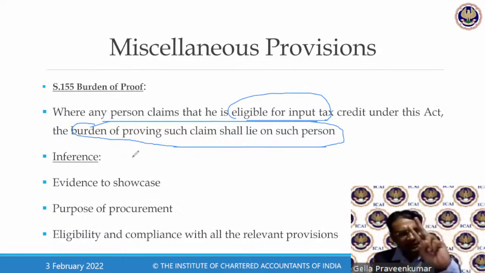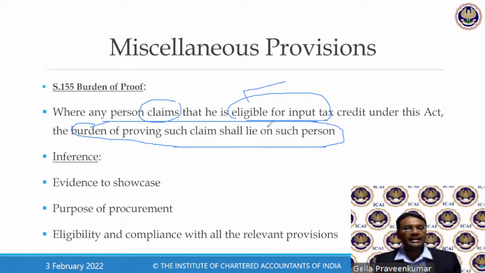Simple English, just 2 lines. Where a person claims that he is eligible for input tax credit, the burden of proving the claim shall lie on such person.